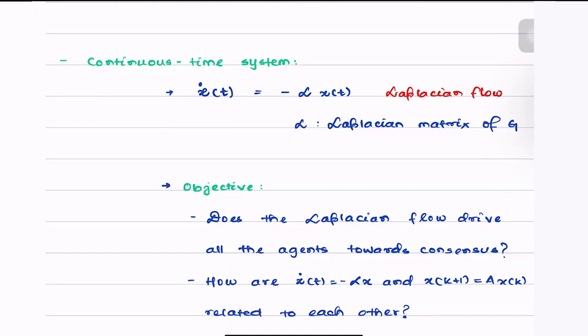How can we show how x dot of t equals minus L times x(t), and the averaging model, x(k+1) equals Ax(k), are related to each other?